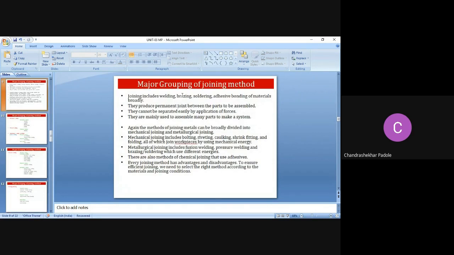So starting with the first point, that is the major grouping of the joining methods. How are the joining methods majorly grouped? Basically, joining includes welding, brazing, soldering, and adhesive bonding of the materials broadly. Though we will concentrate on welding, what are the methods used for joining? These are the methods: welding, brazing, soldering, adhesive bonding of the material.